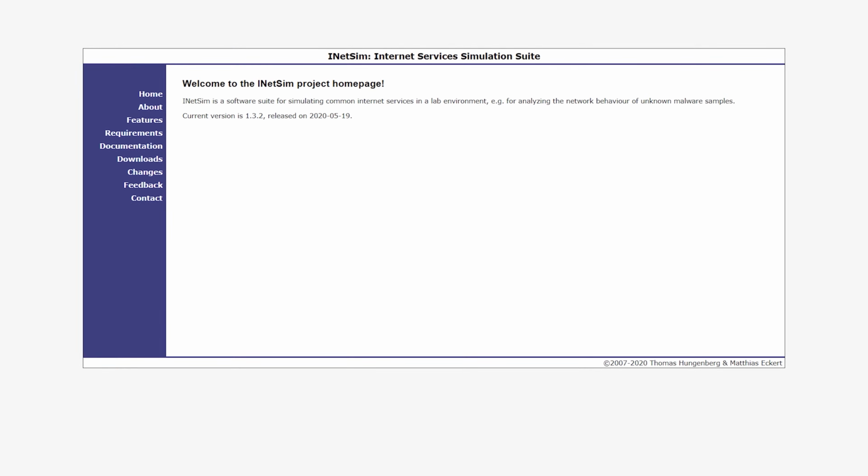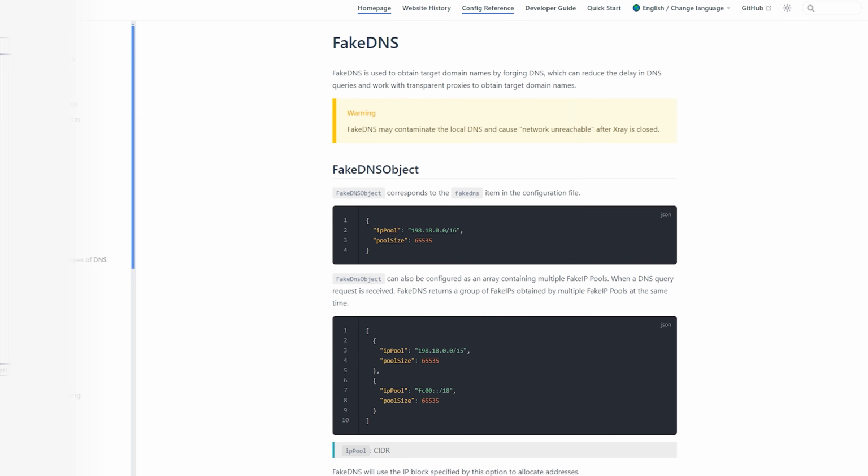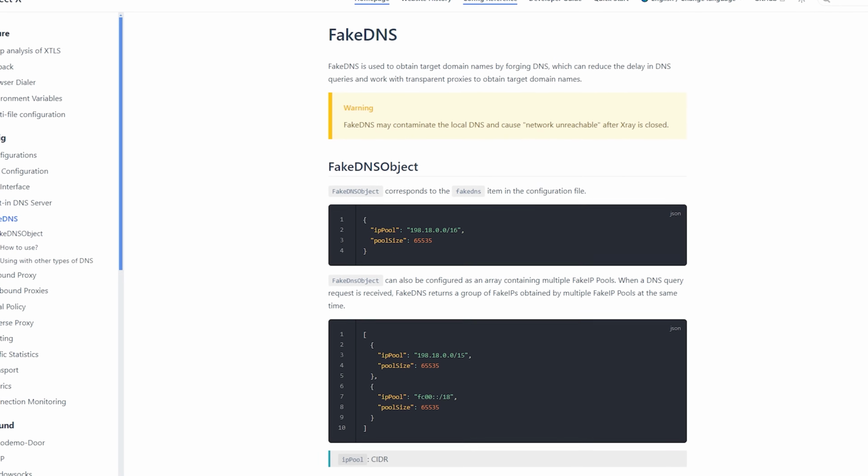So, for example, I'm using today a tool called INetSim and a tool called Fake DNS, and these fake different network services. So you could install these directly on Windows. You can install them in any Linux distribution you want, I would say within reason. I'm not sure what the limit of that is. But the nice thing about Remnux is they work out of the box. You download Remnux. It's a free VM. You could probably link it in your show notes, David. I'm not sure if you have those notes or not. Yep. But Remnux is just out of the box. Everything works. That's why I like it.